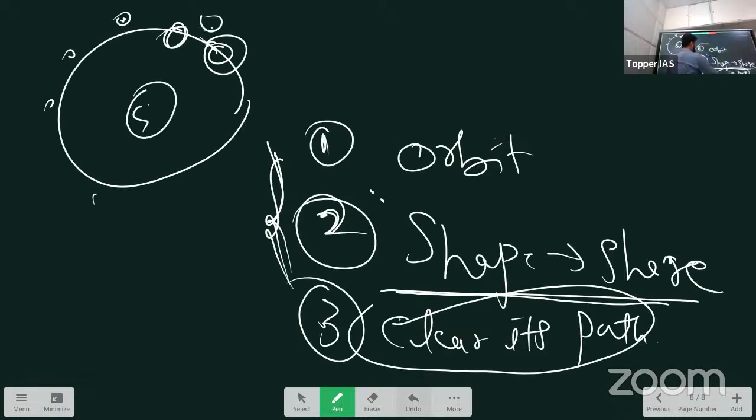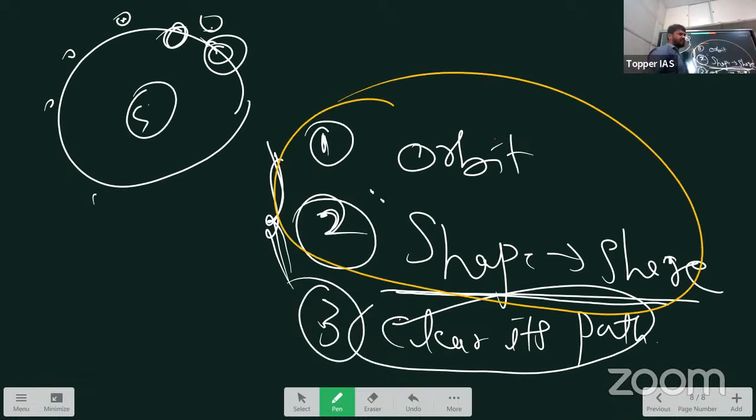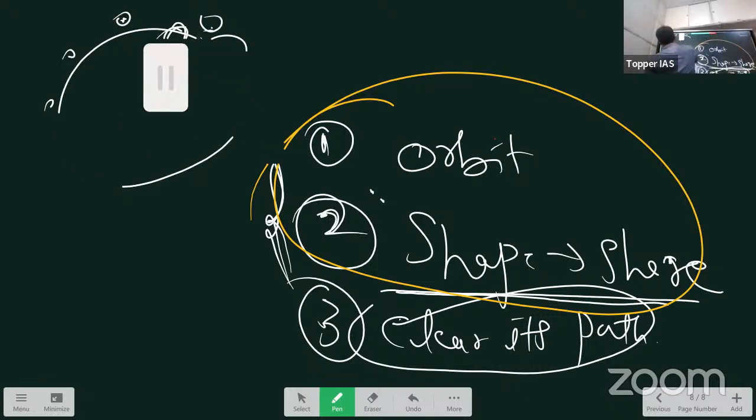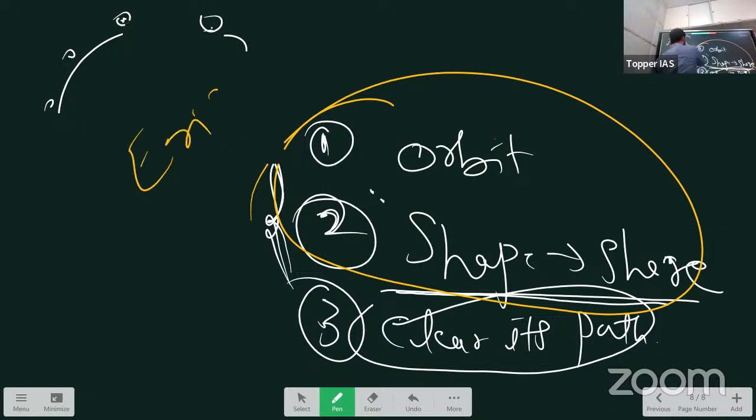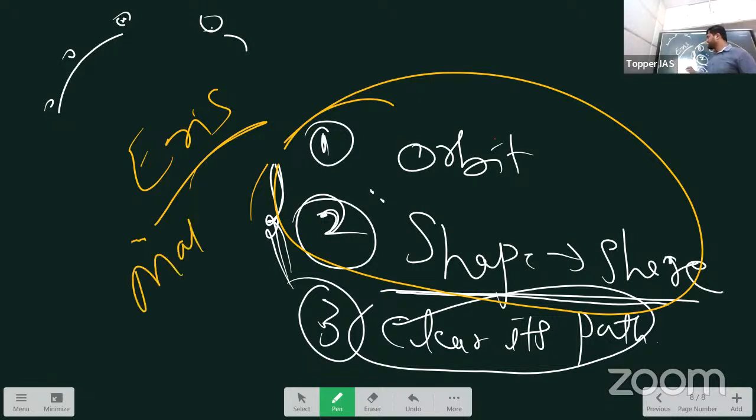But still, it is a dwarf planet. If any body satisfies these two conditions, it is called a dwarf planet. There are other dwarf planets in our solar system apart from Pluto. Tell me some of their names. Eris, right? This is the largest dwarf planet. And apart from that, Makemake, Pluto. Which dwarf planet is present in our asteroid belt? Ceres. Yes, this is right.